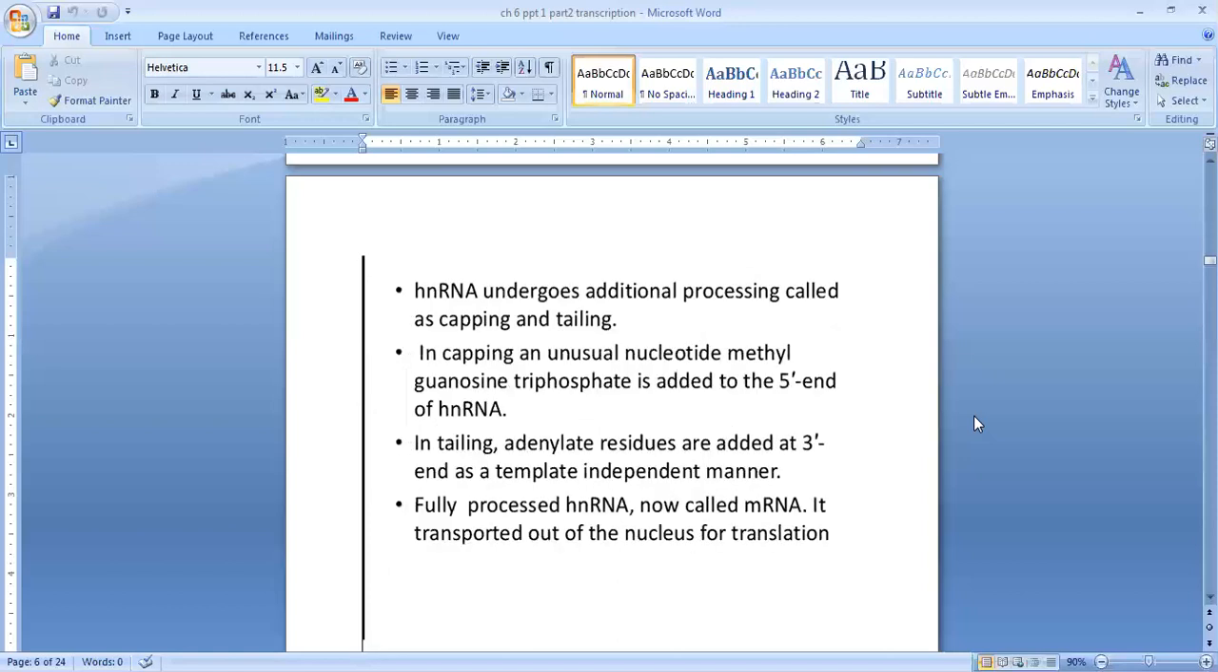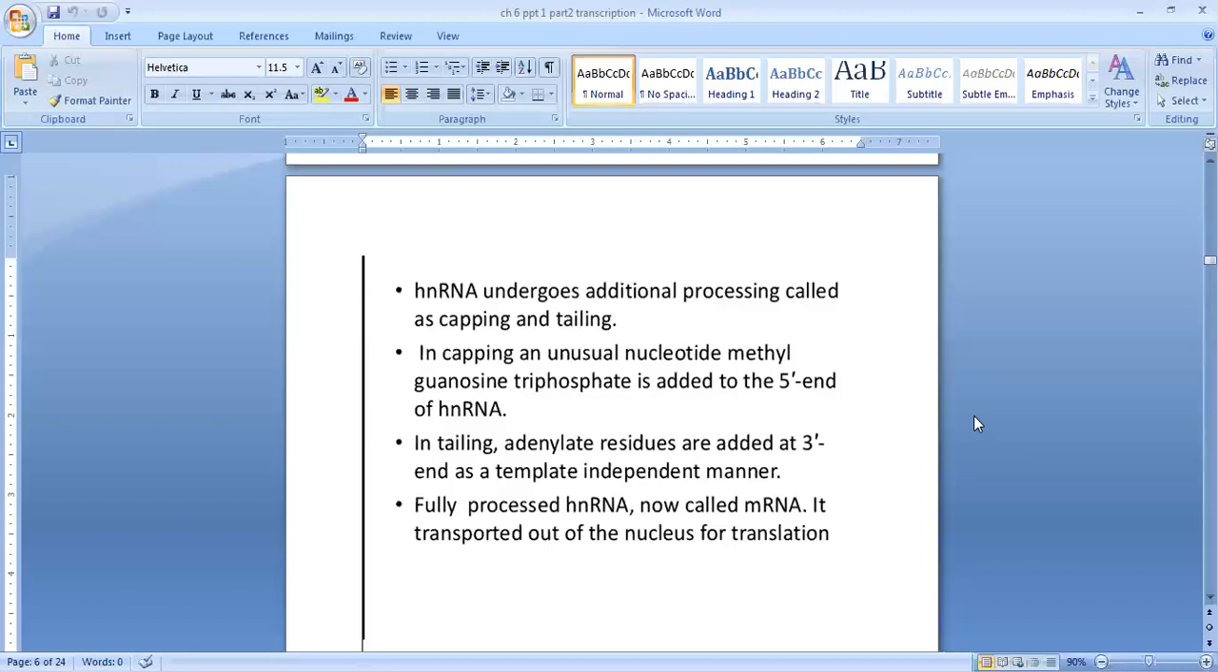Heterogeneous RNA undergoes additional processing called capping and tailing. So there are two more processes. One is called capping, the second one is called tailing. Let us see what is capping and tailing. In capping, an unusual nucleotide, methyl guanosine triphosphate, is added to the 5' end of heterogeneous RNA. In tailing, adenylate residues are added at the 3' end in a template independent manner.